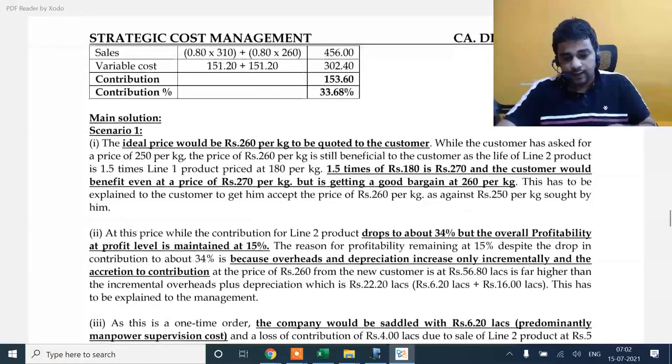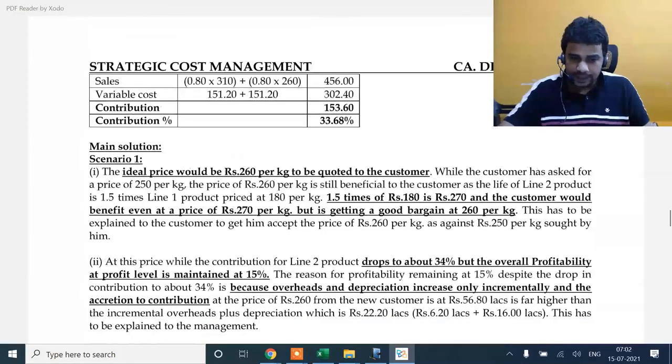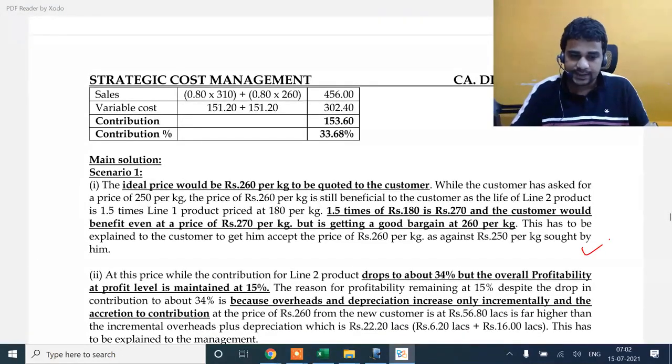Getting back only 12. So this is what we had done in the first part of the discussion. I'll just summarize this. Ideal price would be 260, while the customer has asked for a price of 250. A price of 260 is still beneficial. 1.5 times is 270, so he is also getting a good bargain at 260. This has to be explained to the customer.